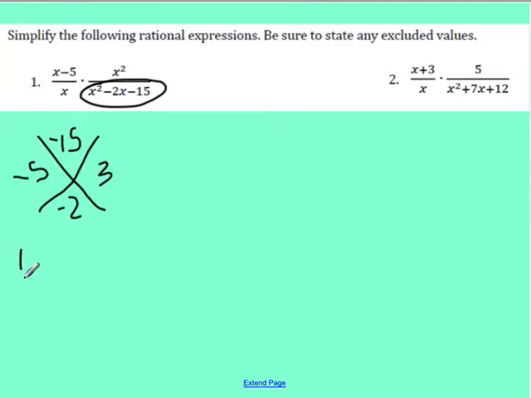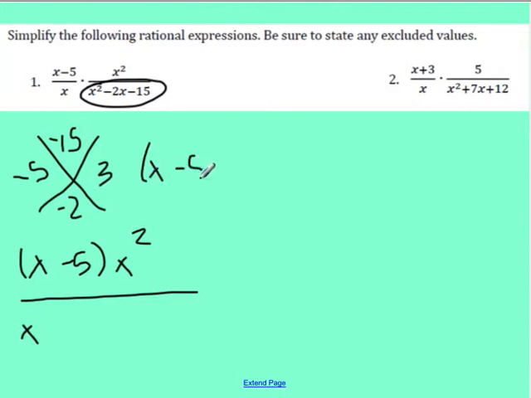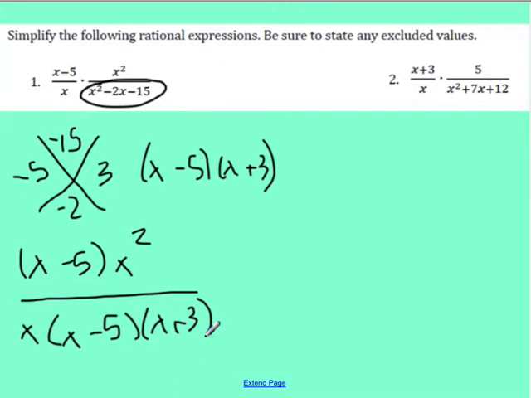So what I'm going to do is go ahead and write everything out as if everything were all multiplied together. So when I factor this out, I get x minus 5 and x plus 3. Again, using that easy way factoring. So I get x minus 5 and x plus 3.